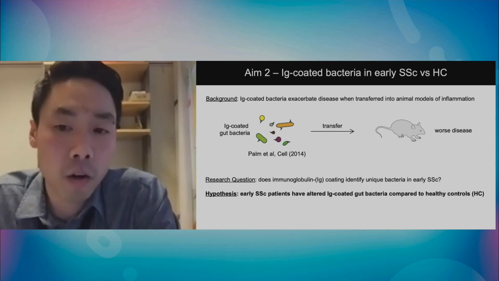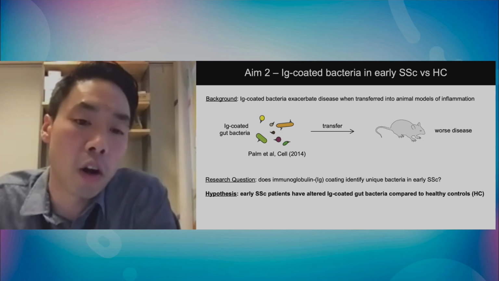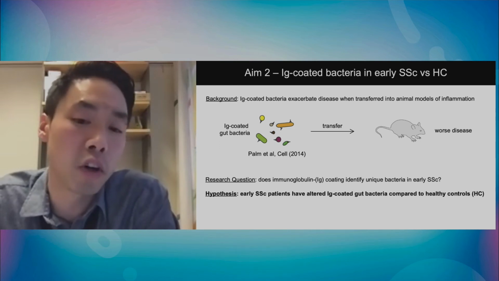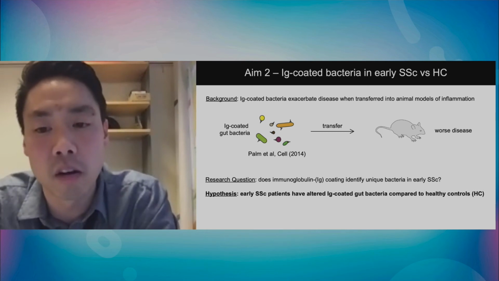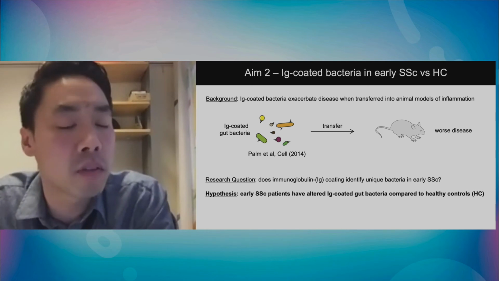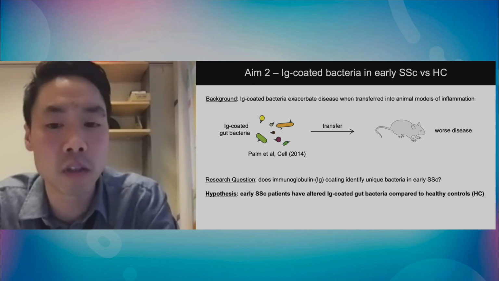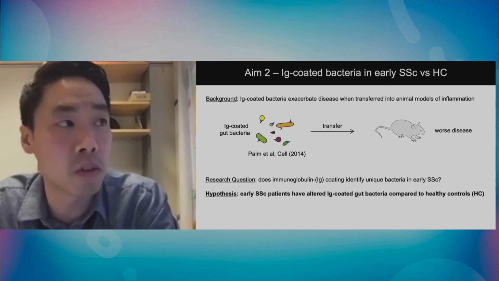That flavored our experiments, and we were looking at these immunoglobulin, or Ig-coated, bacteria and asked the question: do we see any differences in early SSC? Our hypothesis was that yes, we would detect differences because this is an inflammatory disease.